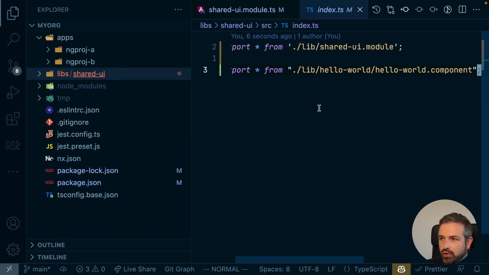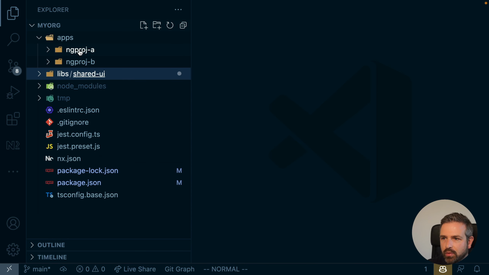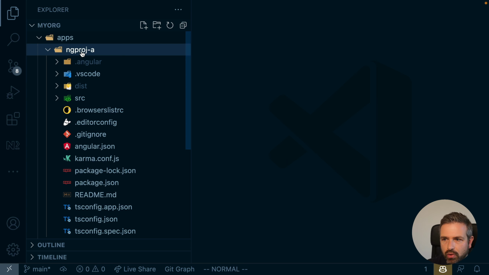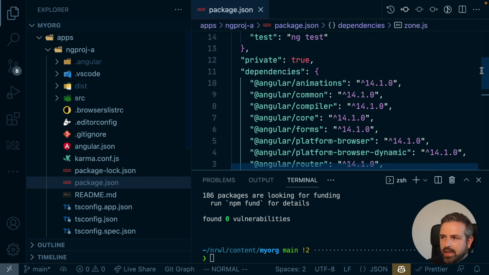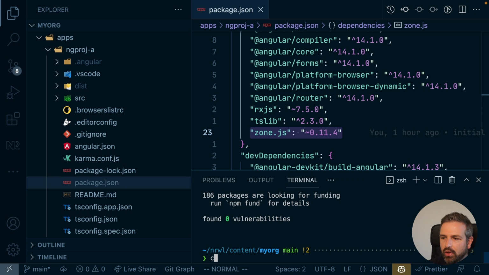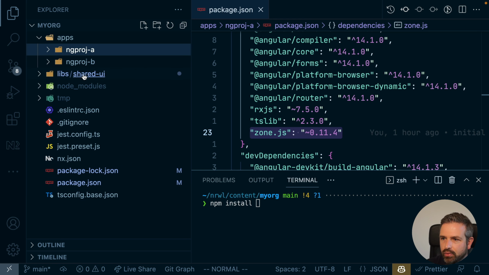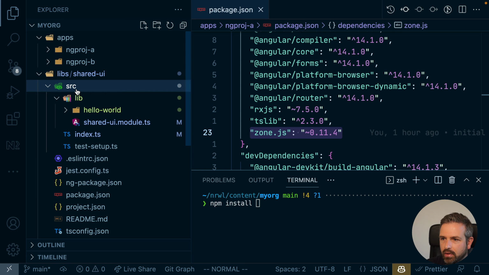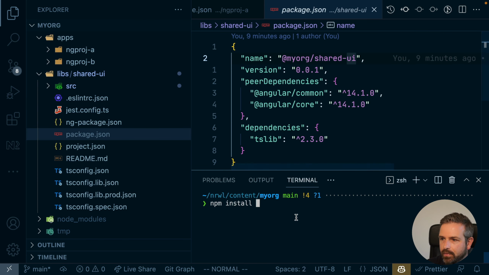And so with that, we should be able to import it. Now, to actually import such a package, as we mentioned before, we need to install it first. And so to install a package directly into a specific package here, we could obviously go ahead and just add it to the package.json. We can also leverage some of the npm workspace specific commands. And so we can go ahead and say npm install, give it the name of the package, which in our case here, let's double check in the package.json, is called my.org shared UI.